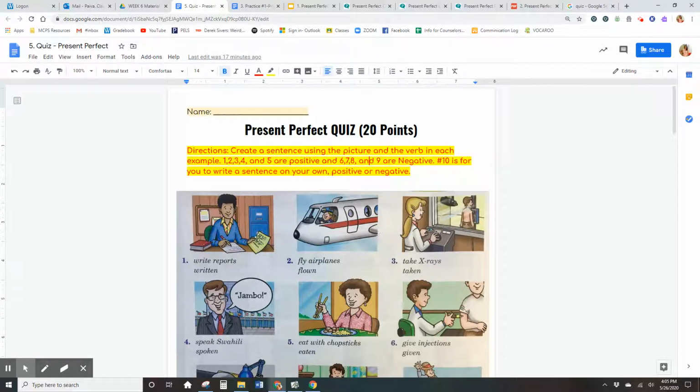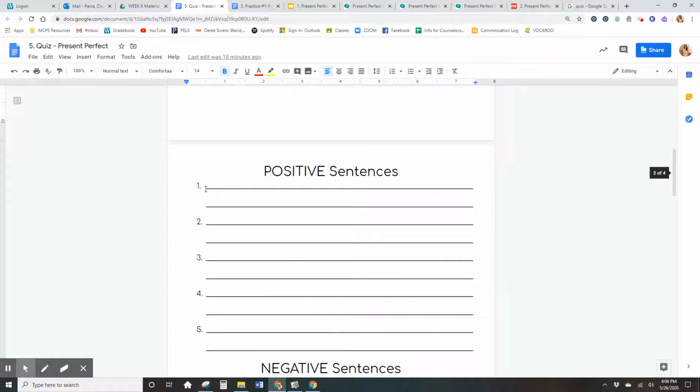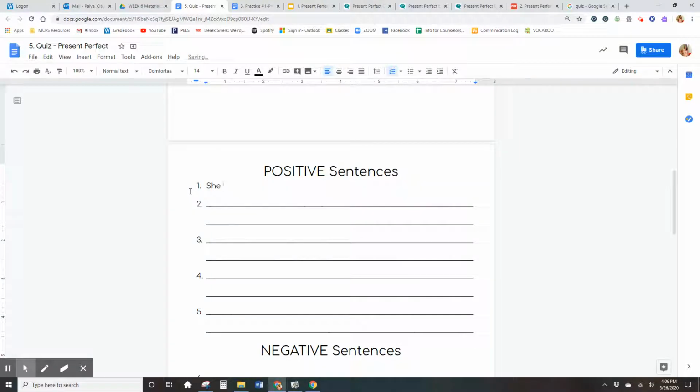So you have to look at the picture. You have a picture and it's she, and then you have write reports. So I'm going to say she has written any reports.